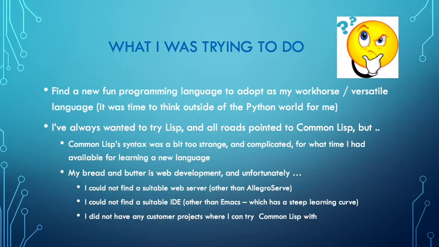Okay, so what was I trying to do? Well, I was trying to find a fun programming language to adopt as my new language, basically. I've been using Python for about 20 years, and it's not that it's getting old. I love Python, but I've always wanted to try Lisp. And when I was researching how to get started on Lisp, everybody says to go to Common Lisp, because Scheme was for university students and highly theoretical, at least this is what I read. So every time I looked at what's involved in getting into Lisp, everyone was saying you've got to start with Common Lisp. So I bought Peter Siebel's book,